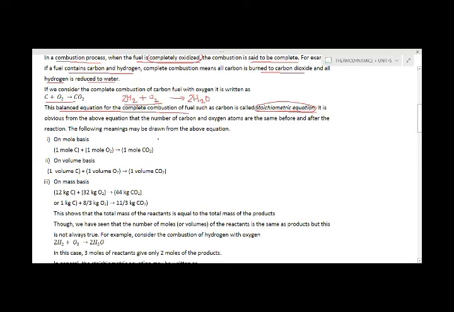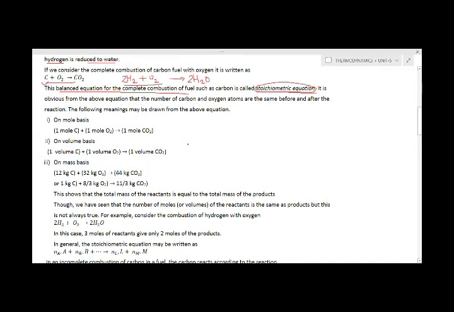Now the first reaction, C plus O2 gives CO2, forming carbon dioxide, can be written on different bases. First, on the mole basis: 1 mole of carbon reacts with 1 mole of oxygen to form 1 mole of CO2. Similarly, on volume basis, 1 volume of carbon reacts with 1 volume of oxygen and forms 1 volume of carbon dioxide.